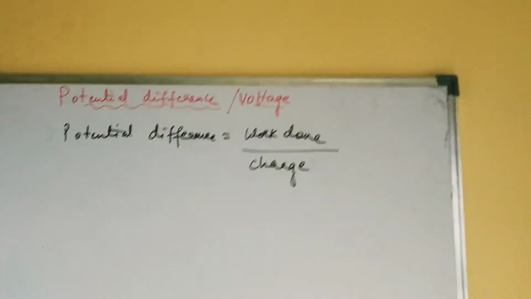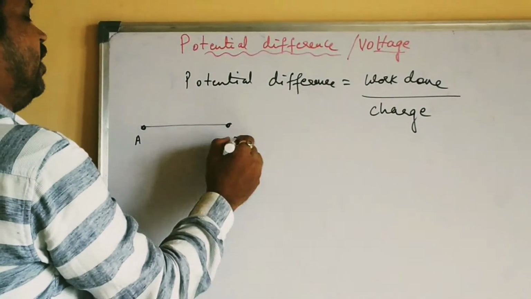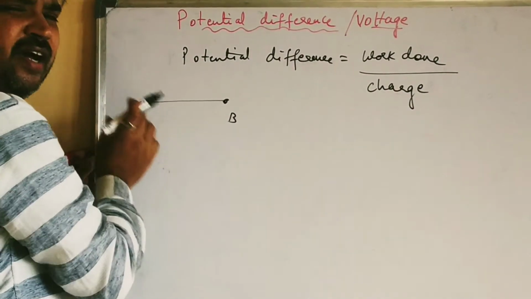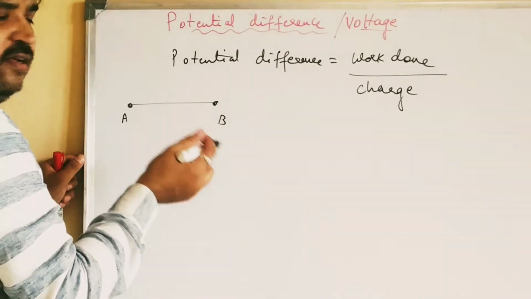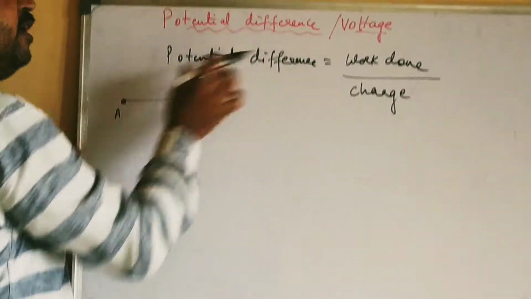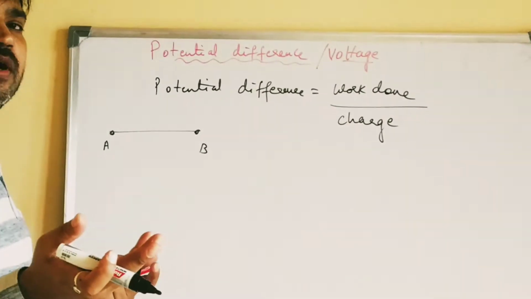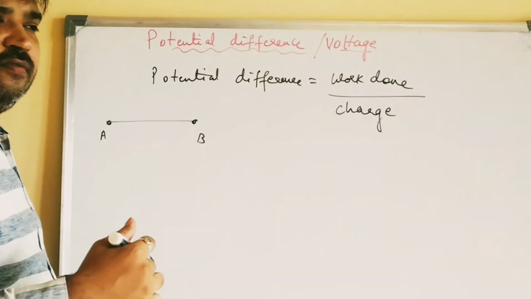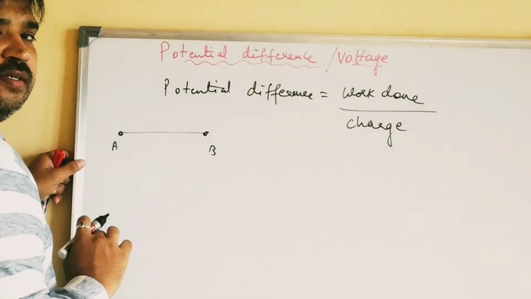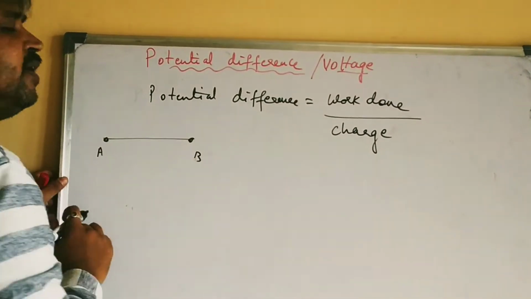So this is the potential difference. Here you have the conductor, point A, point B. Now here you want to move the current. Current means the rate of flow of charges, right? If these charges have to move from point A to point B, what should be there? Potential difference. In order to move that charge from point A to point B, some work should be done. Work means displacing a body, moving a body to a certain distance. So work is done in order to move that charge, and that difference is called potential difference, the work done by the charge.